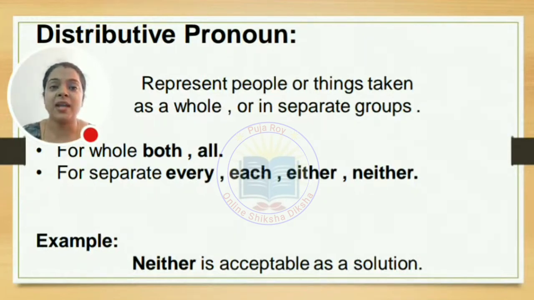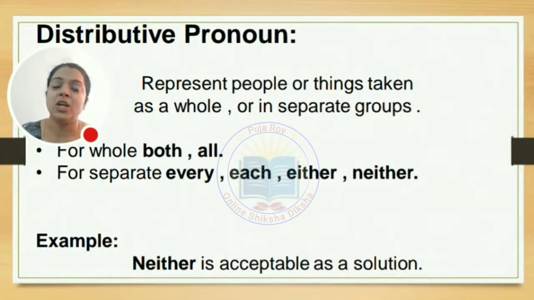So what we find is, a distributive pronoun represents people or things taken as a whole or in a separate group. When we talk about the whole, it means all the boys, both the children. For separate, everyone, here you find every, each, either, neither.